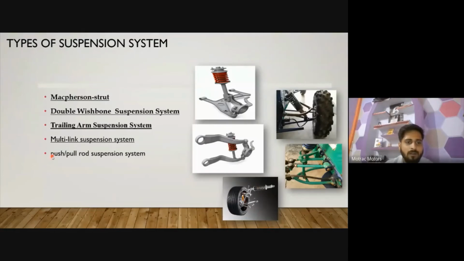And last is the push-pull rod suspension. We generally use push-pull rod suspension for racing vehicles. If you have seen F1 car racing, we generally prefer push-pull rod suspension in Formula 1 vehicles.